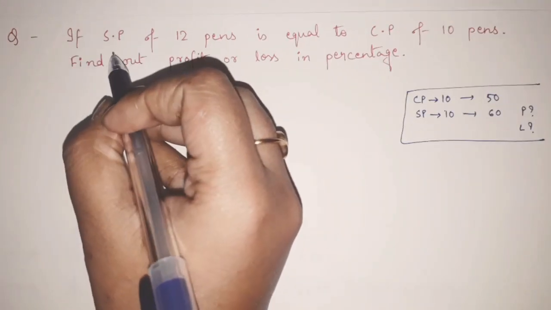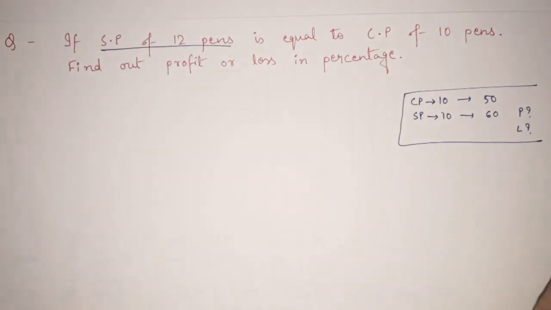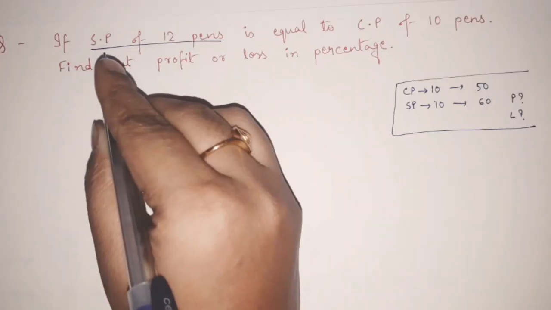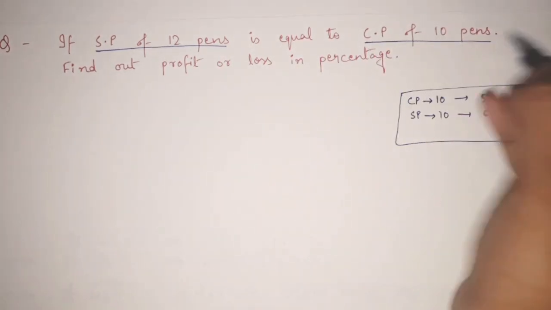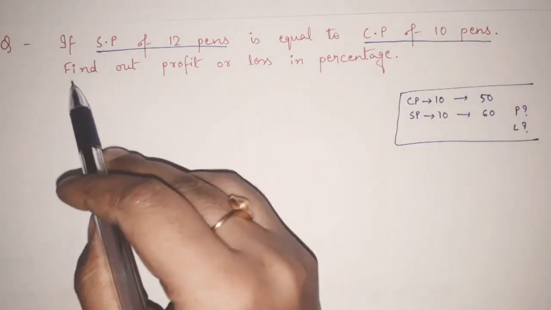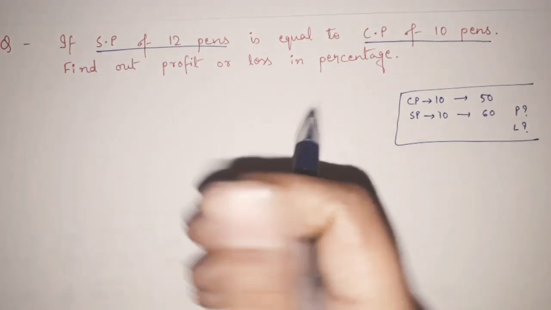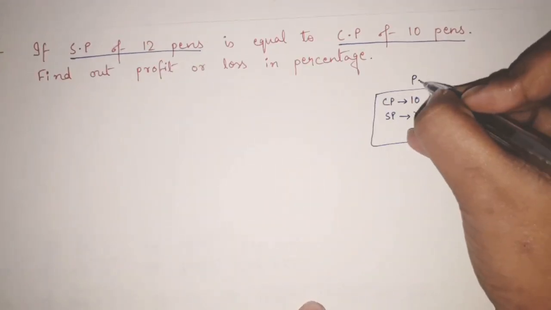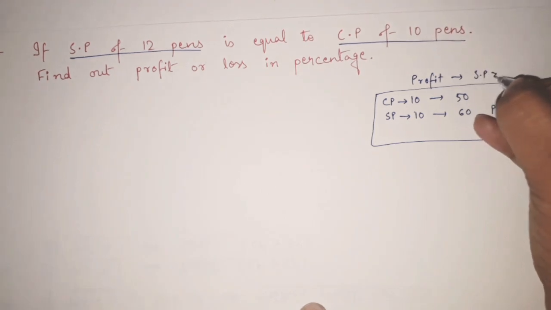What they have given is that the selling price of 12 pens is equal to the cost price of 10 pens. That means they are not giving any price here. They have told us to find the profit or loss in percentage. Generally we know that profit is always when SP is greater than CP.